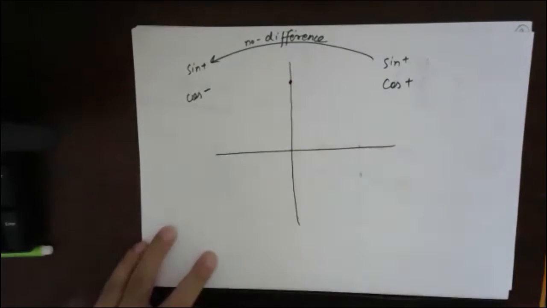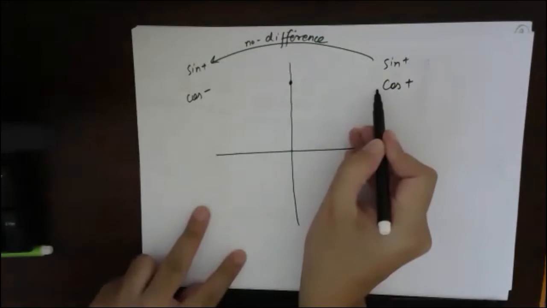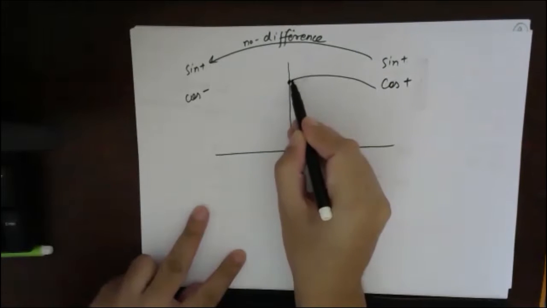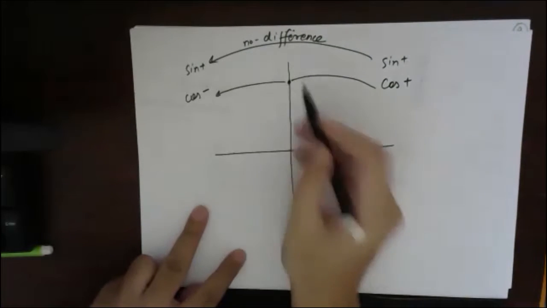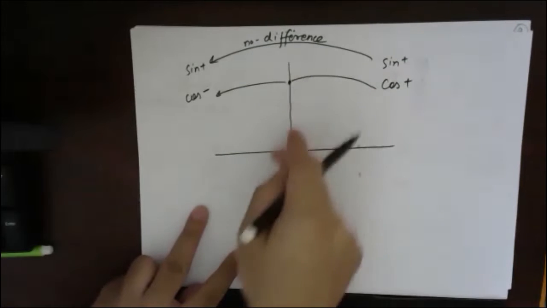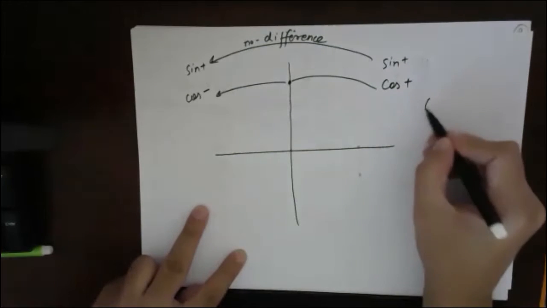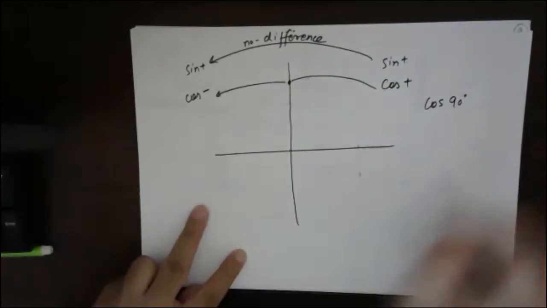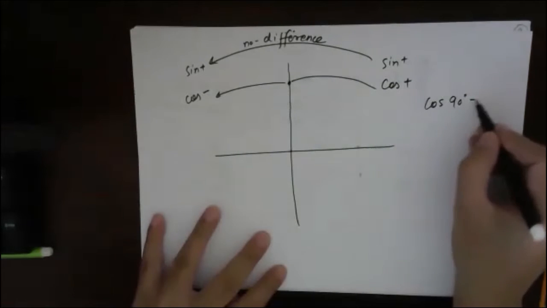Understood? And what is the value of cos 90? Cos 90 is 0. So till here cos was positive, then it became 0, and then it started becoming negative. So this boundary was the boundary for the change of sign of cos. We know cos of 90 is 0.